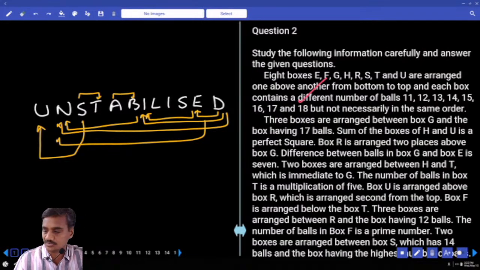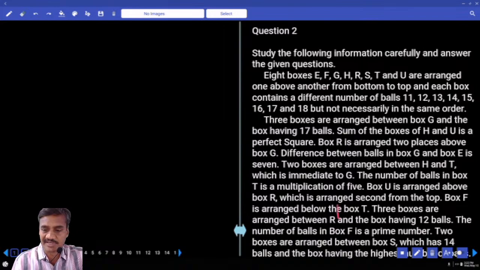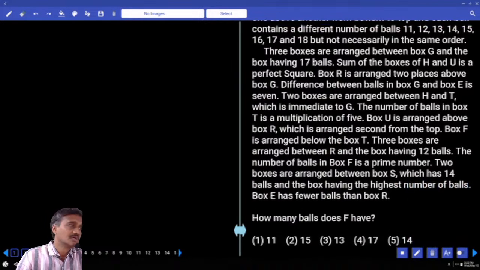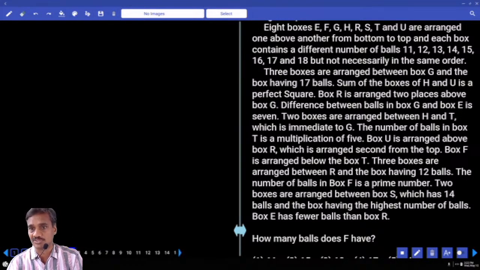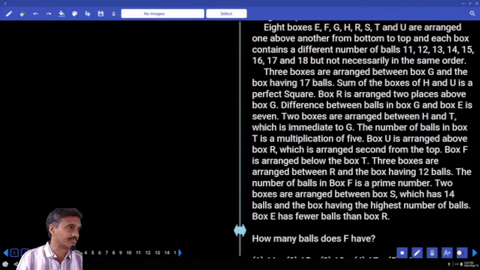Then coming to question number 2. Now in this question number 2, there are some 8 boxes. And 8 boxes and numbers were also given, different balls. Now this is of clerk prelim. Now boxes itself come under which category? Second priority. Boxes will be of second priority, and hence let us keep this one aside. And at the same time, along with the boxes, one more parameter, numbers, were also given. Whenever these numbers are given, some mathematical operations are also possible, isn't it? Hence keep this one as the second priority, that is questions 2 to 5. And that too only 4 questions were given under this one, isn't it?